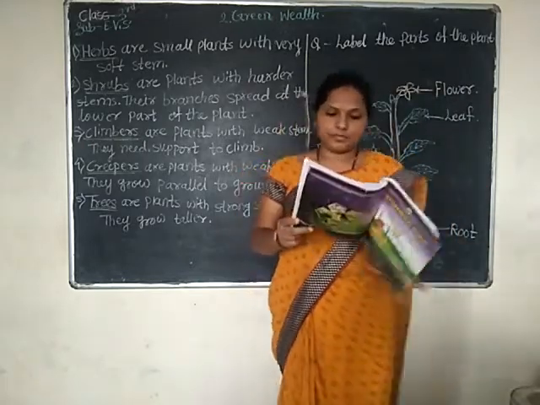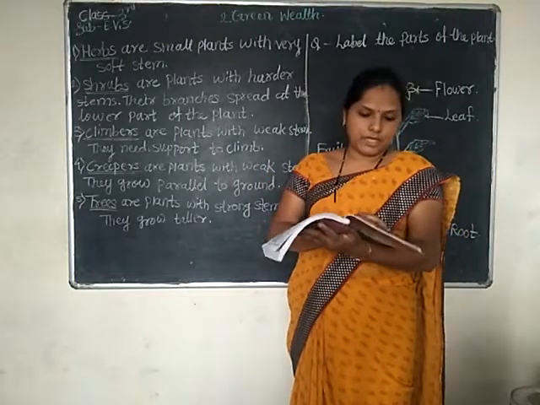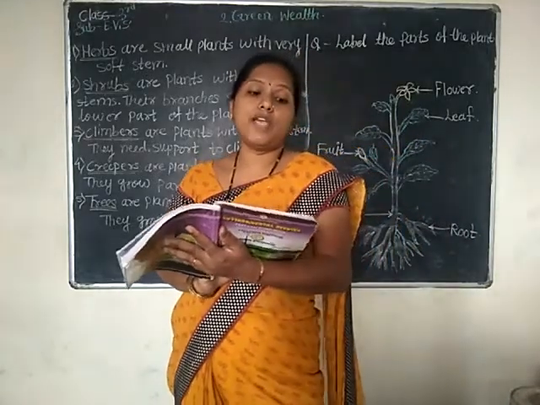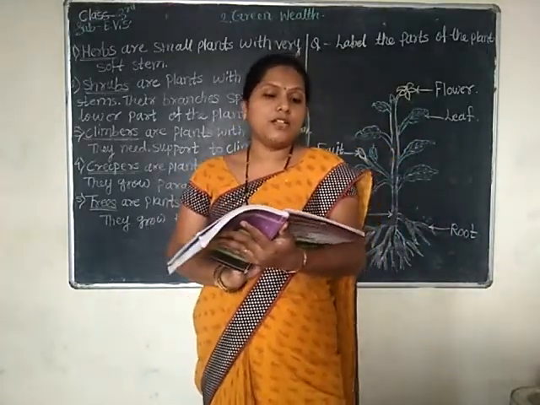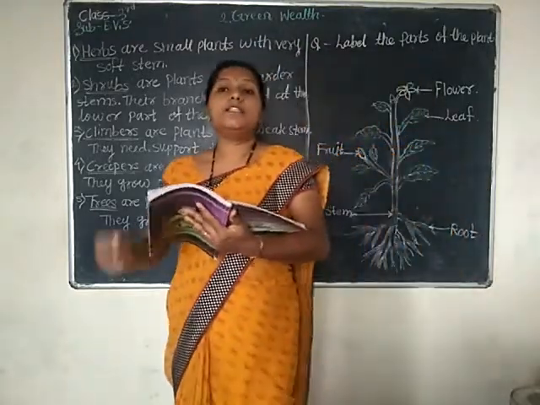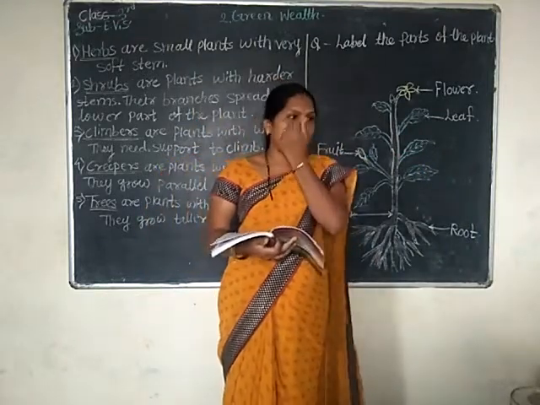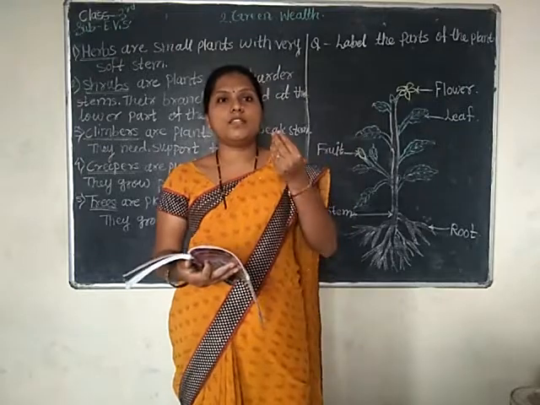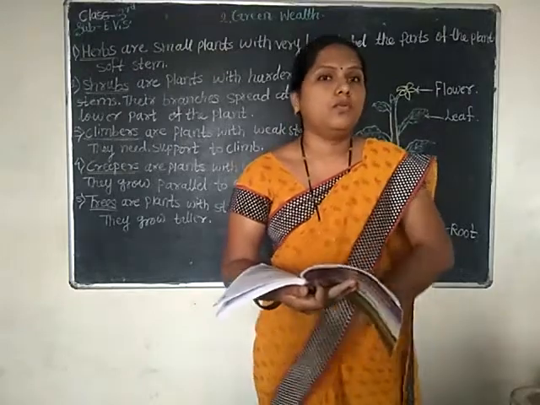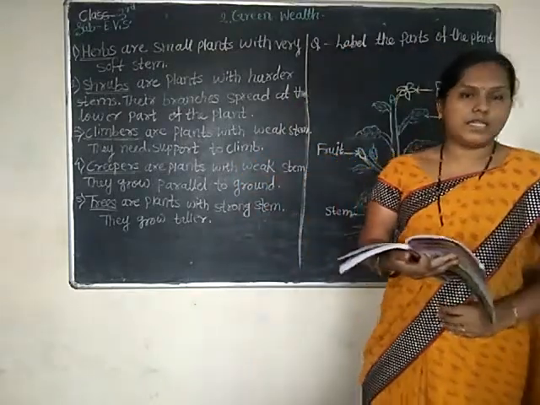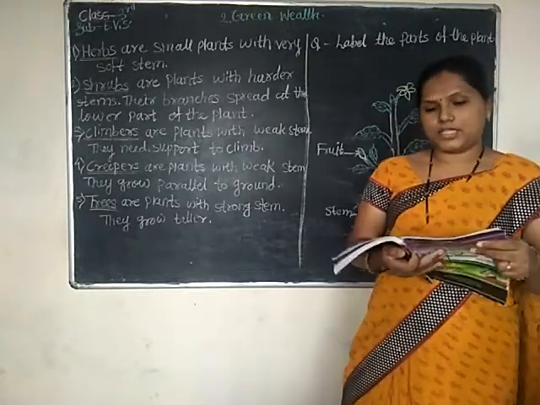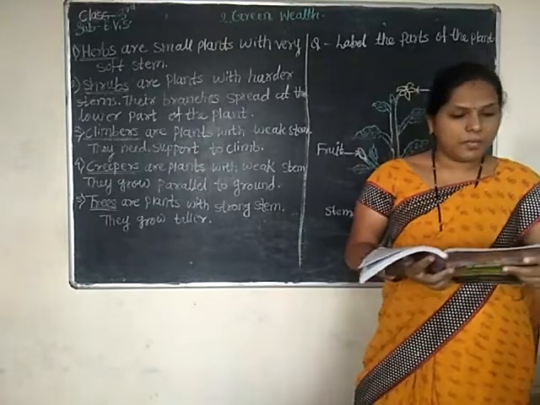So next one, turn your book to page number 13. You know that plants provide food, fodder, manure, firewood, fruits and medicines, etc. These are obtained from different parts of the plant. What do plants give us? Uses of plants. It provides us food. We are eating vegetables and fruits. Who gives us all this? All plants and trees give us all. Examples are firewood, fruit and medicines, etc. These are obtained from the different parts of the plant.